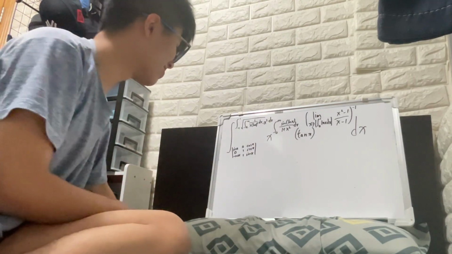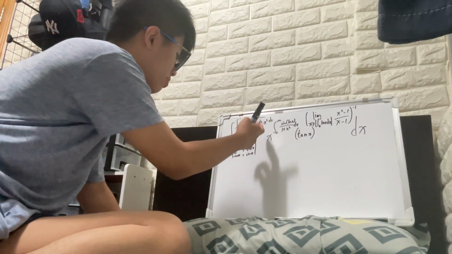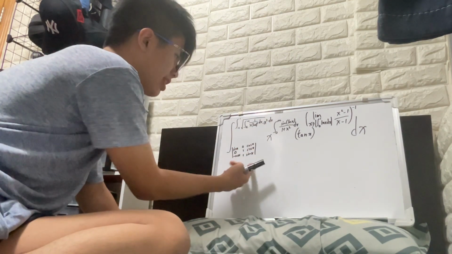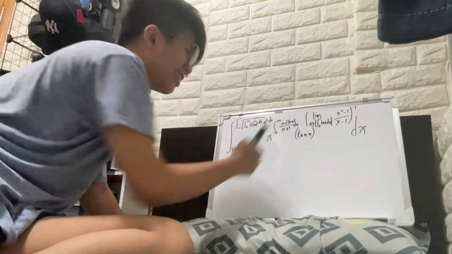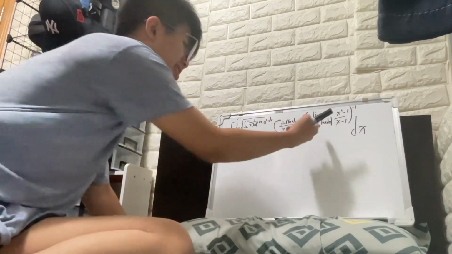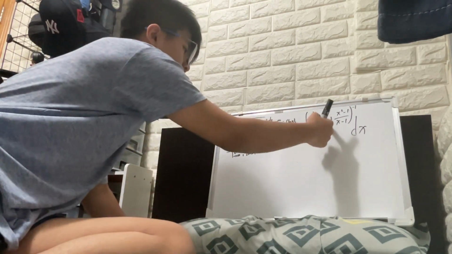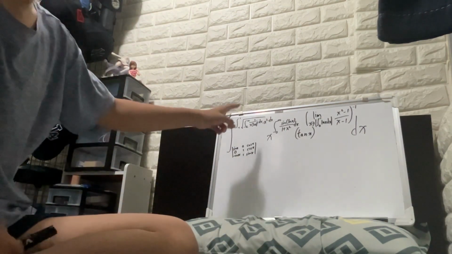Super crazy integral. You see, we have a definite integral mixed with a determinant, and then we have a limit, and this is an absolute value. This is an absolute value here, and this is a determinant. So, how can we pronounce this?